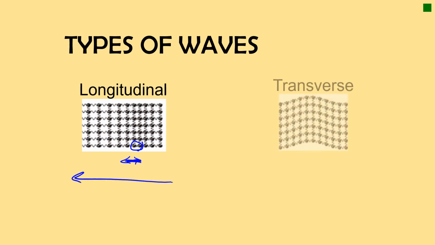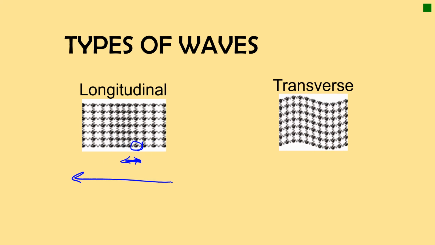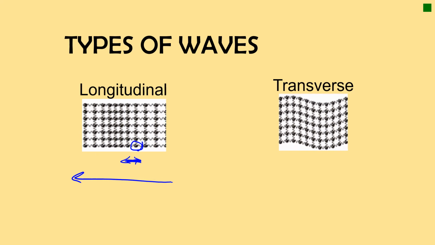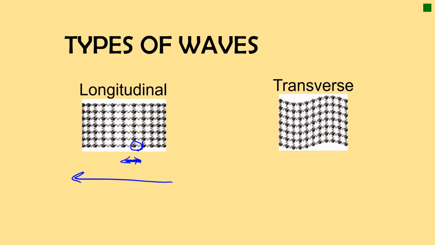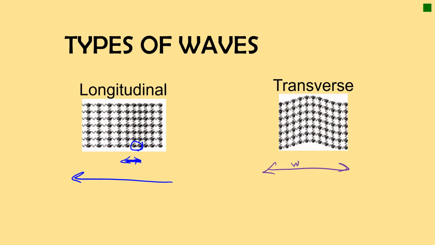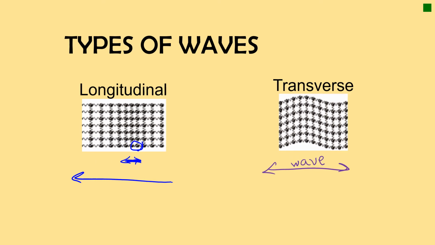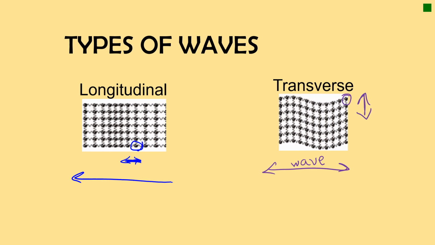Now transverse waves. This is the type of wave that I'm sure you're most familiar with. It's like, oh yeah, that's the ocean wave, right? That's what you would think of it as. If you look at the particles themselves, the wave is moving either left to right or right to left, whichever way you want, but the wave is moving this way. But if you focus on one individual particle, what way is it moving? Up and down.